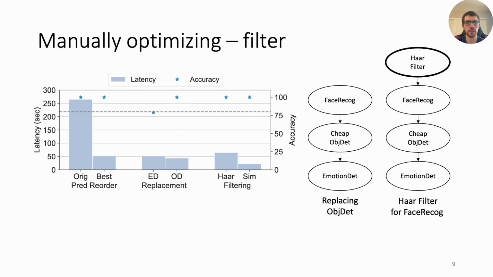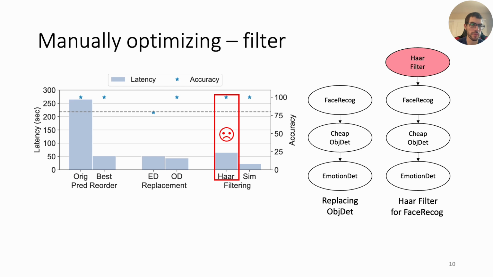The third thing we can do is consider using filters, which are cheap models that can get rid of frames that do not contain the predicate we are considering. Let's consider filters for the face recognition model, starting with a HAR filter that filters frames with no faces. Unfortunately, while it meets the accuracy goal, performance decreases. And in this data set, most of the frames contain faces, so it filters practically no frames.